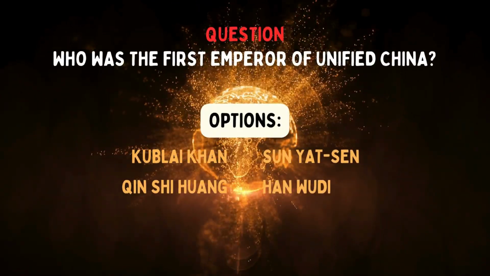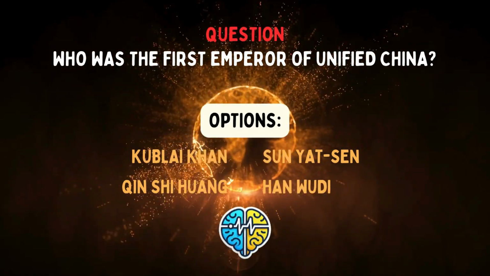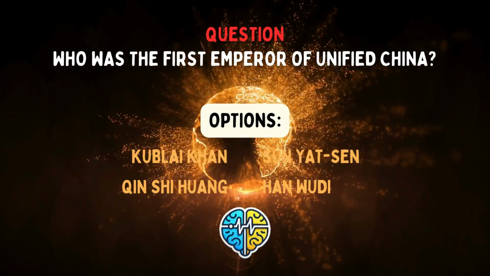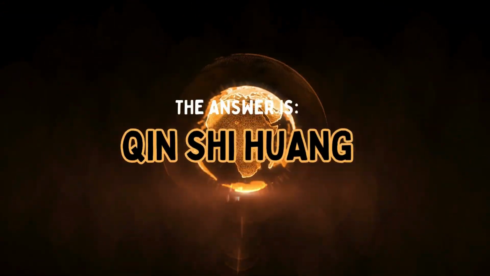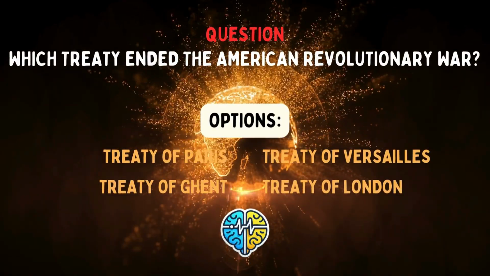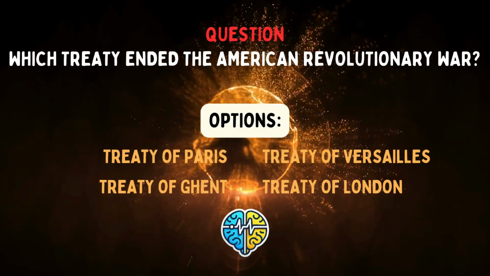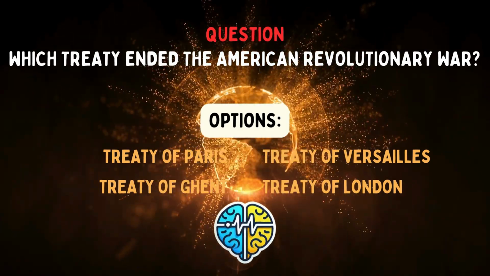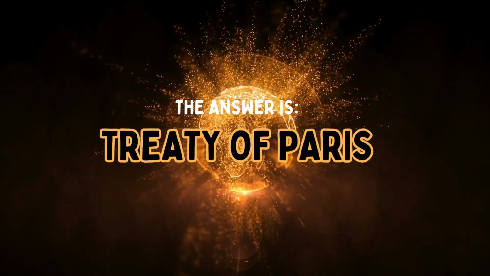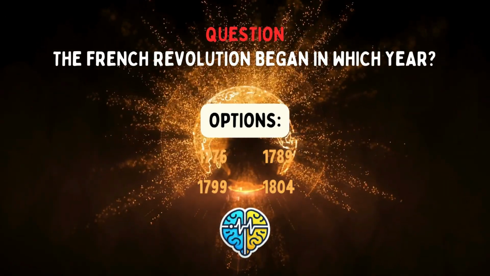Who was the first emperor of unified China? Which treaty ended the American Revolutionary War? The French Revolution began in which year?